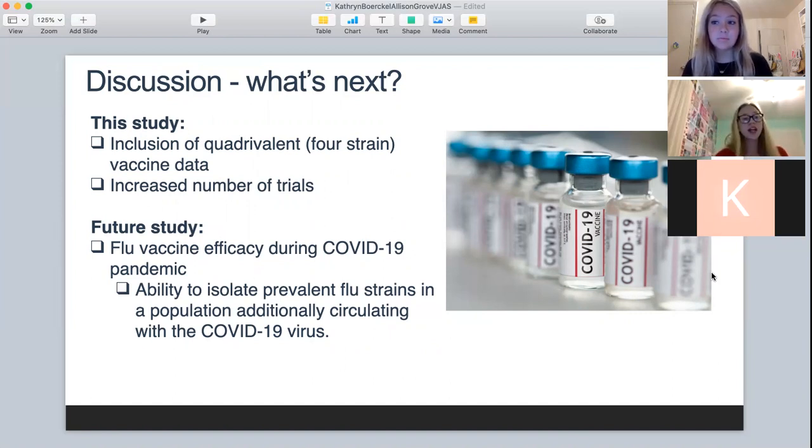A future study could examine flu vaccine efficacy during the COVID-19 pandemic to see how COVID may affect levels of flu burden or vaccine effectiveness, especially since the addition of the circulating COVID-19 virus may increase the difficulty to isolate prevalent flu viruses also circulating among the population.